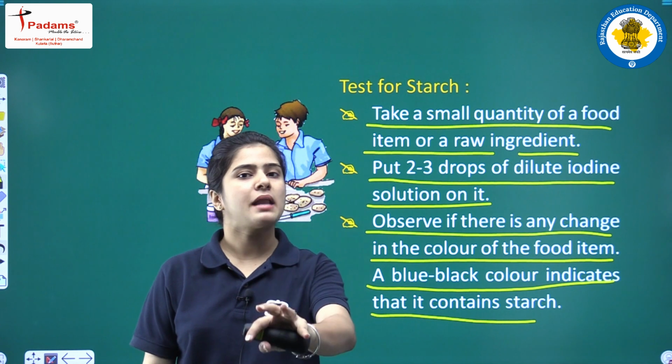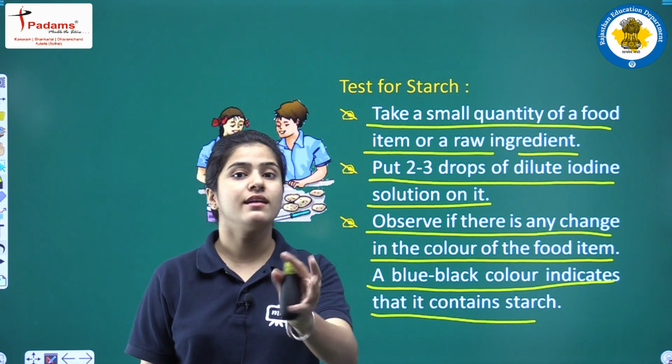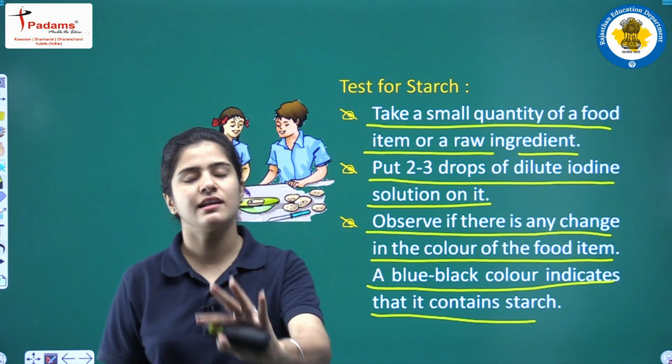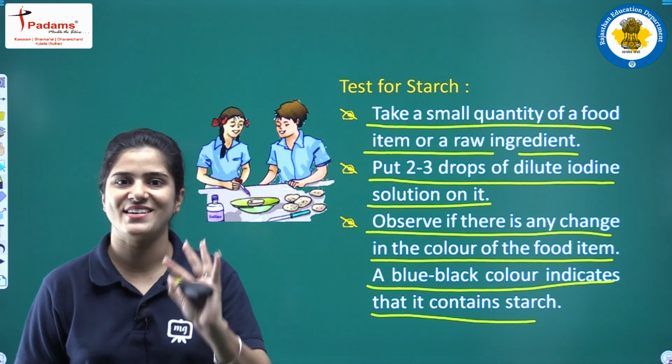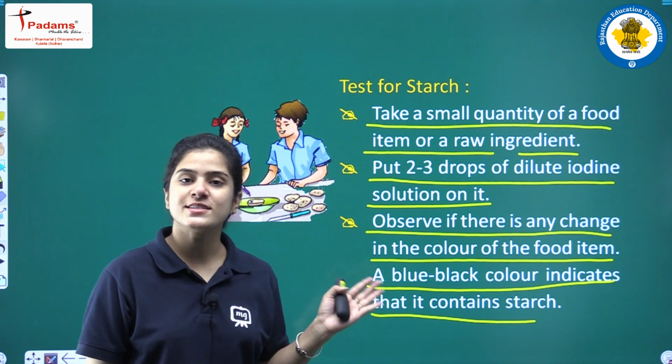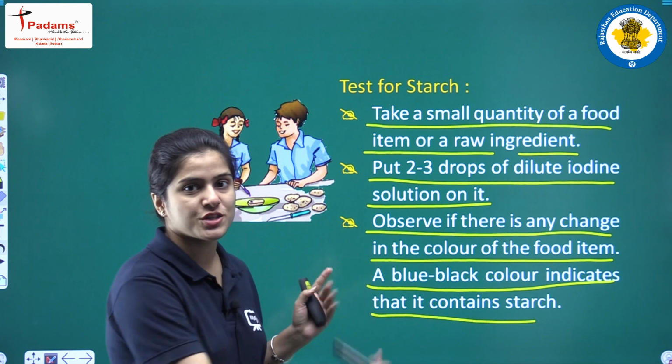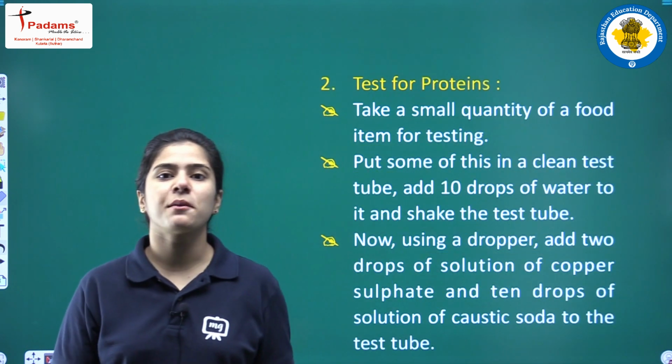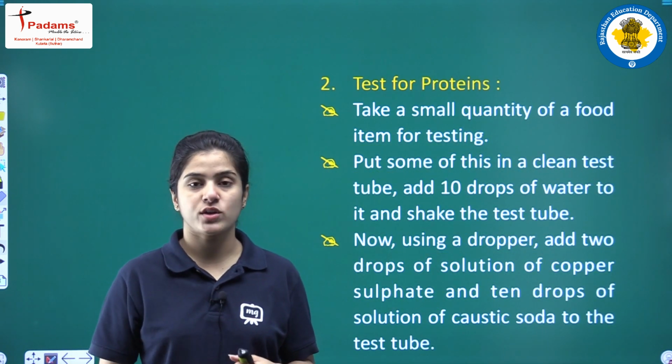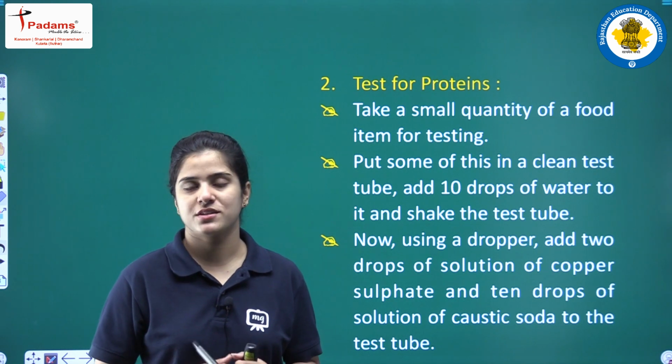So, if the blue-black color comes out, that means that particular food item has starch. Alright students? Okay students, so this was the test for starch. Now students, we will discuss the test for proteins. What is the test for protein all about?